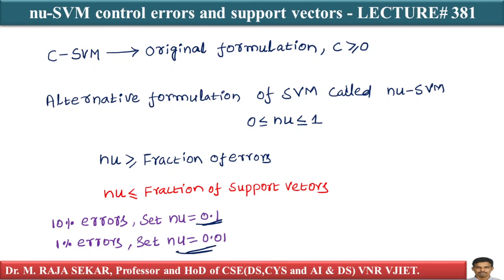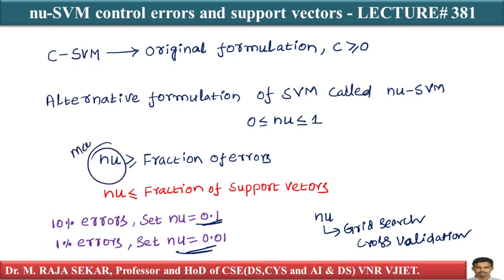Even though nu is a hyperparameter that we can find using grid search cross validation, I can fix nu now. In the nu-SVM formulation, nu is the maximum fraction of errors that can happen. Maximum, that is an upper bound.